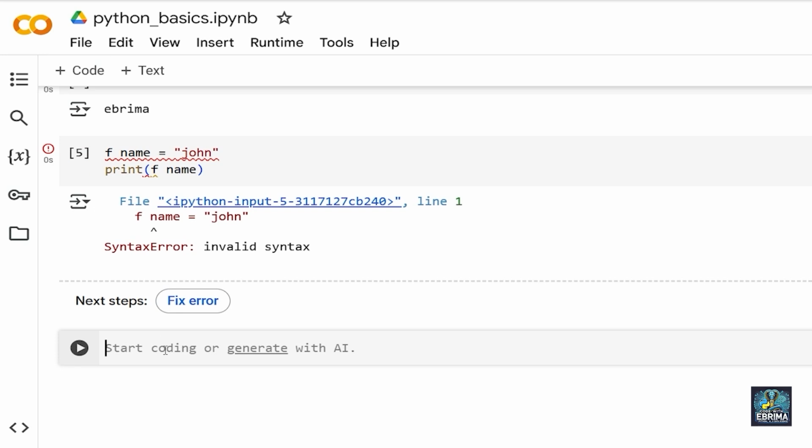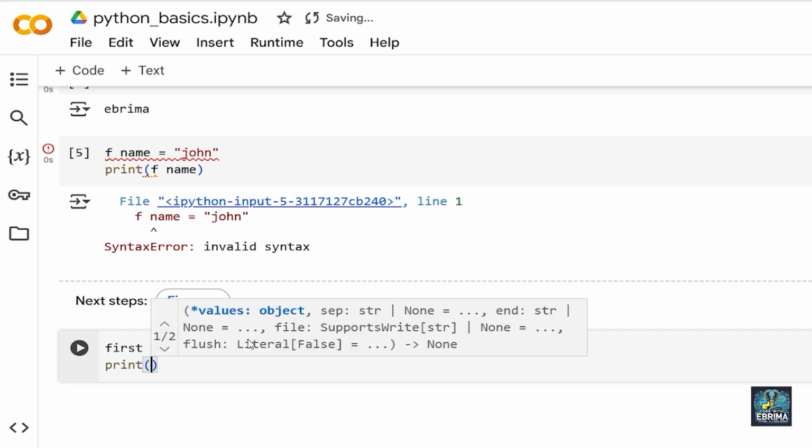Let's continue. Another rule is Python is case sensitive. So what is case sensitive? Let me say here FIRST is equal to, and inside strings, let me put my name again. Now I'm going to try to print this, but see the F, I'm going to make it capital.